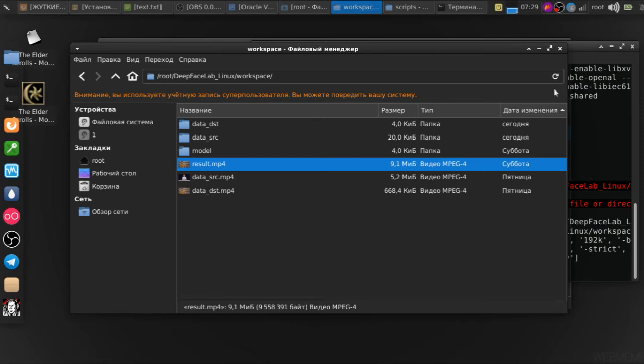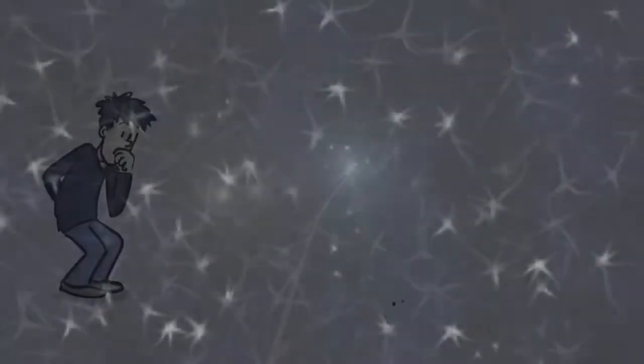The file I received is very far from ideal due to the fact that I have not finished training the neural network. As you can see, the face is still quite blurry, but you can already notice that it has the same facial expressions and observance of movements as the original. Alas, I do not have sufficient capacity to fully work with neural networks. However, most of you have them, and therefore nothing prevents you from doing similar actions and achieving great success.